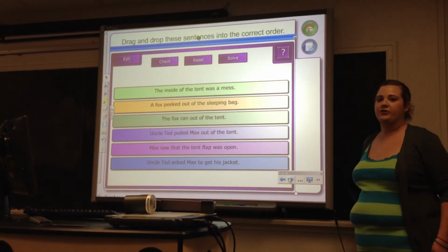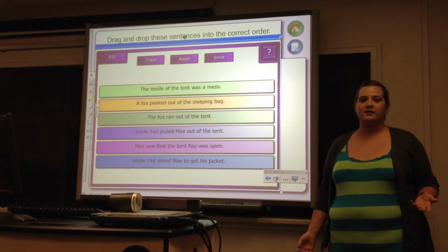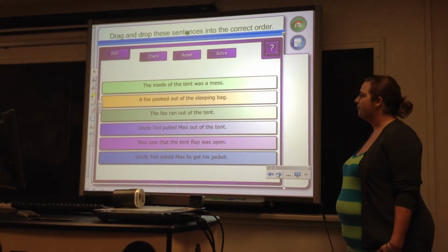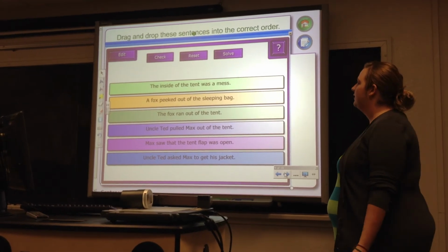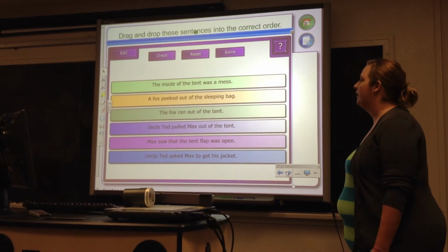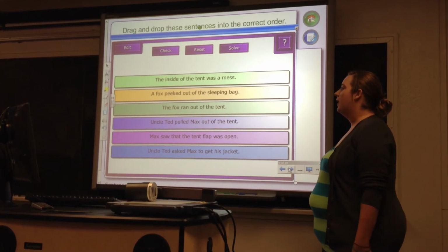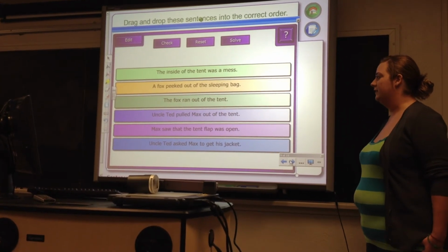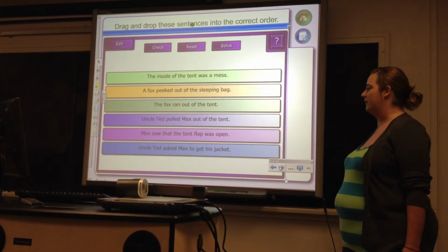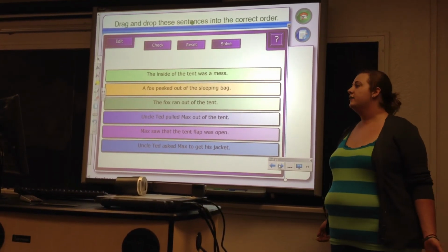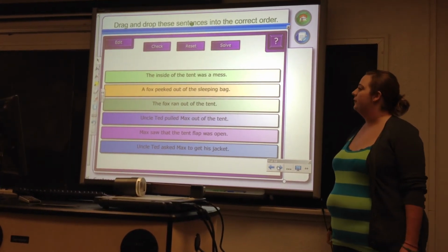For our last exercise in this lesson, we're going to talk about sequence of sentences. So on this page we have a lot of sentences. The inside of the tent was a mess. A fox peeked out the sleeping bag. The fox ran out of the tent. Uncle Ted pulled Max out of the tent. Max saw that the tent flap was open. Uncle Ted asked Max to get his jacket. Now these don't really make a story as they are, so we need to change them to put them in the correct order.